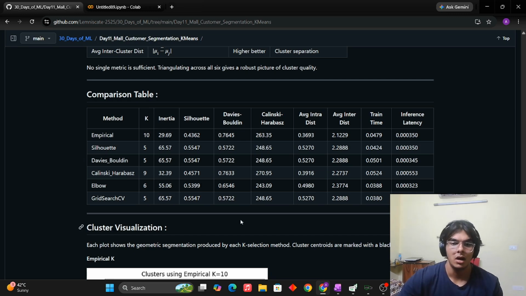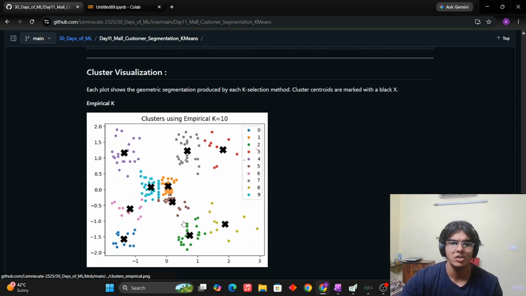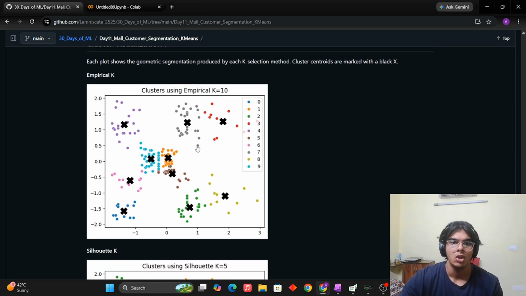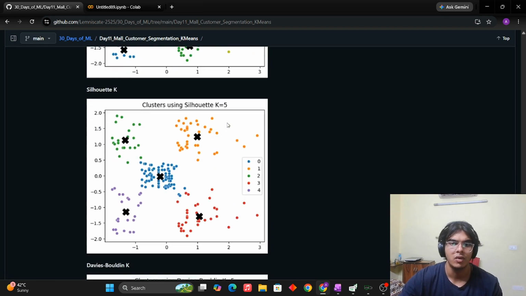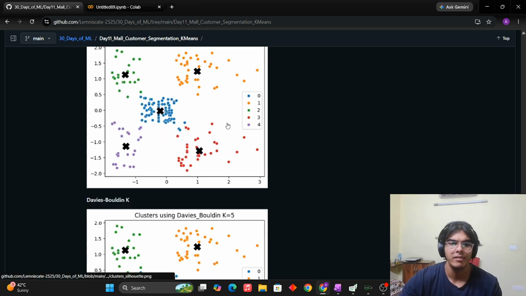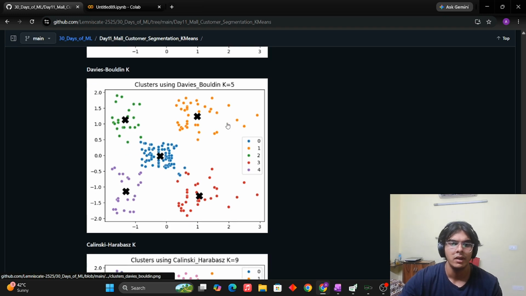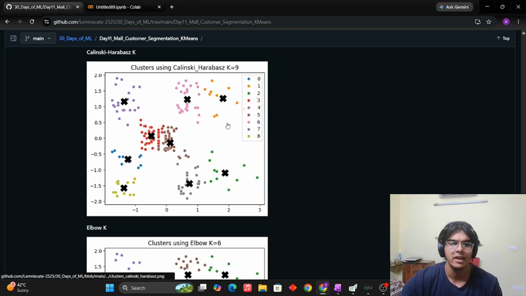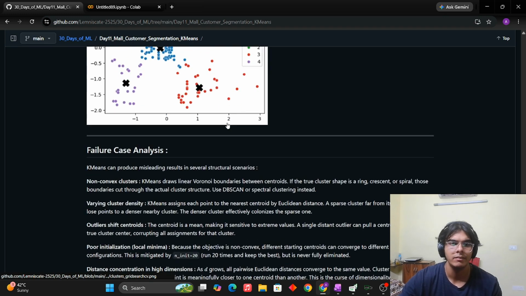Then we go on to the cluster visualization. Using all of the different methods that we just discussed, I've plotted out the clusters. This is how the empirical method tries to make 10 clusters, and the crosses represent the centroids. This is for the silhouette; it makes only 5. This is for the Davies-Bouldin and the Calinski-Harabasz. You can look at them later.